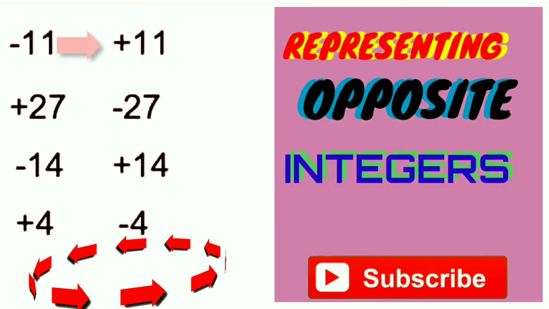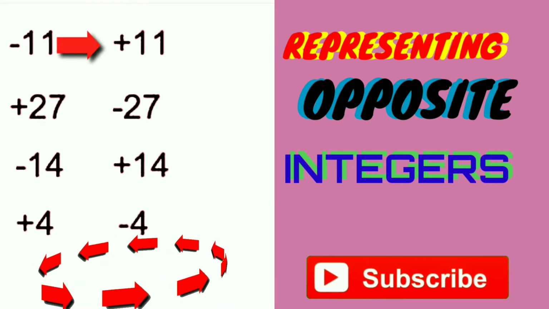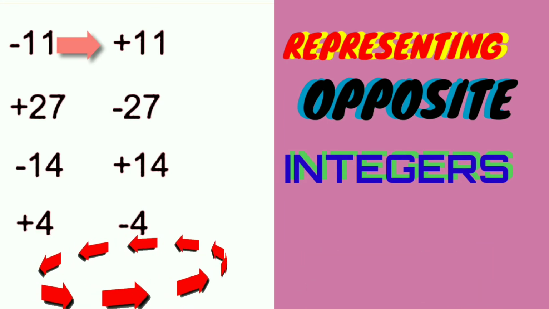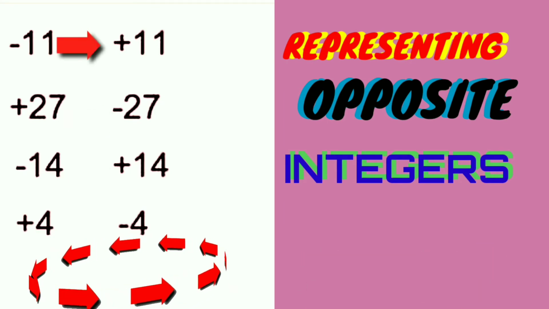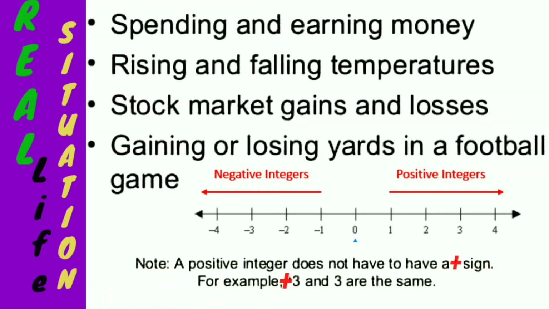Here we can see the opposite of each integer. Minus 11, its opposite is plus 11. Plus 27, its opposite is minus 27. Minus 14, its opposite is plus 14. It can be said to be a mirror image with the change in sign. Here are some examples of real life situations in which we use integers: spending and earning money, rising and falling of temperature as said earlier, stock market gains and losses, and gaining or losing yards in a football game.